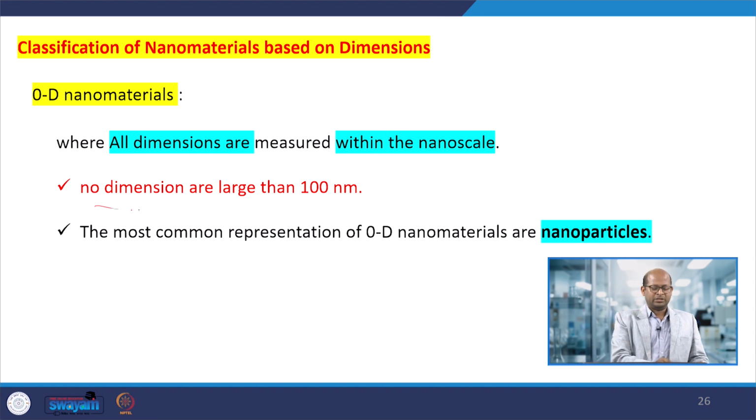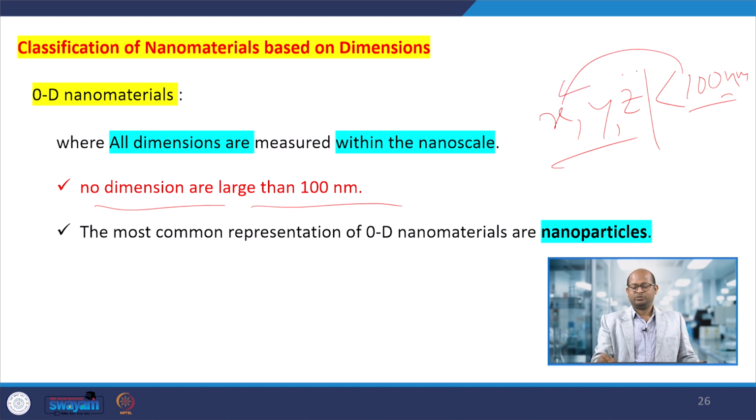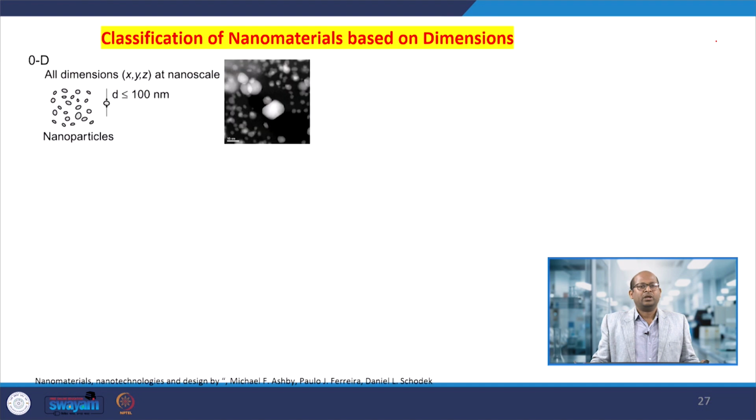So, no dimensions larger than 100 nanometers. If x, y, z, all 3 are in the nano range, less than 100 nanometers, then the material is a 0 dimensional material. For example, nanoparticles: we can prepare that material, and all its x, y, z dimensions are at 100 nanometers or below, so each is in the nanometer range. So we can say the material is a 0 dimensional material.